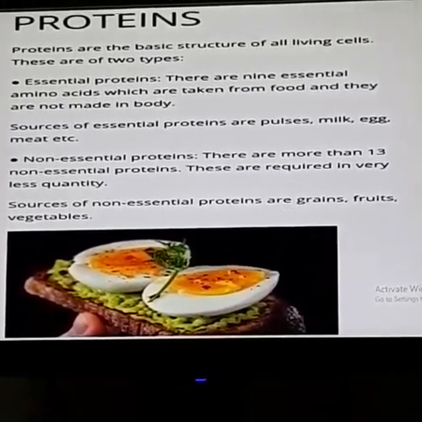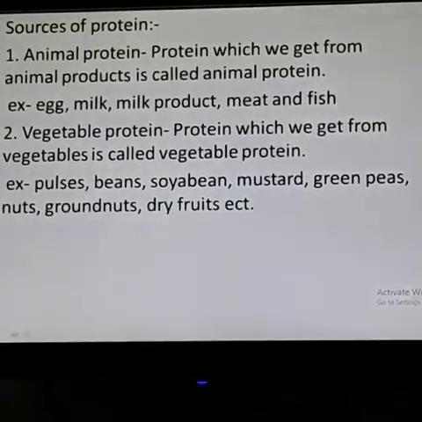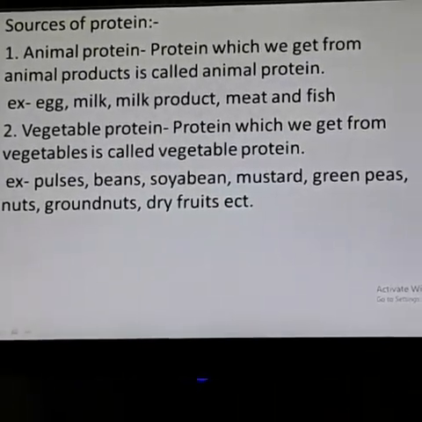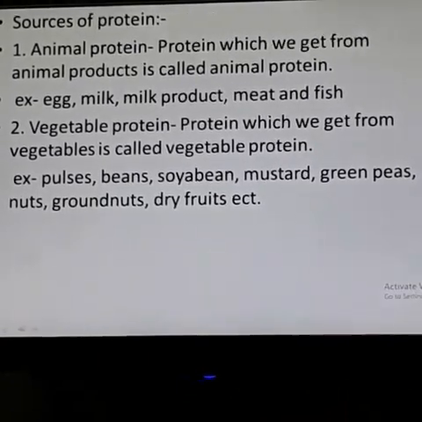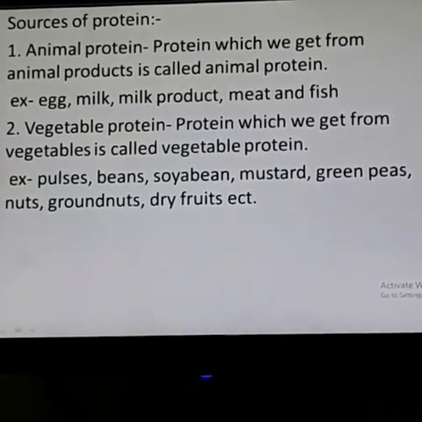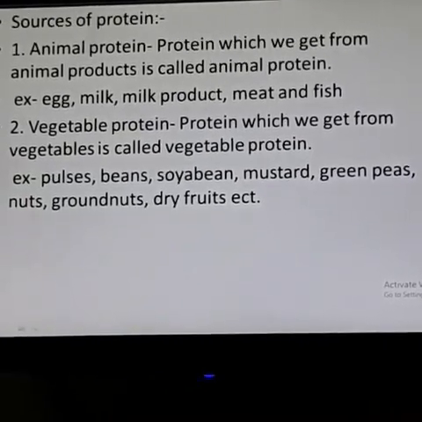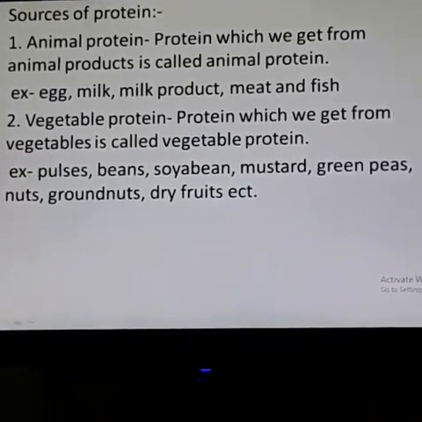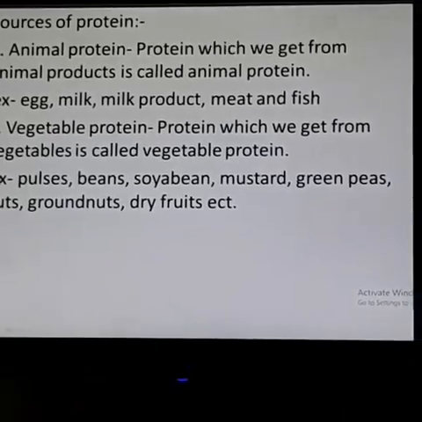So, first of all, one by one we will discuss the sources of protein. There are two sources of protein. First one is animal source and second one is vegetable source. Animal protein means protein which we get from animal products. The examples given are egg, milk products, etc.